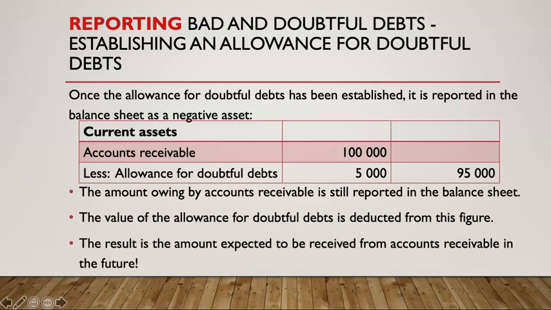We will write now a new line item in our balance sheet, less allowance for doubtful debts, $5,000. And this faithfully represents how much we expect to receive from accounts receivable in the future. We expect to really only receive $95,000 of our credit customers' owing, so hence we only have an accounts receivable of $95,000. This is why we are now faithfully representing that information.